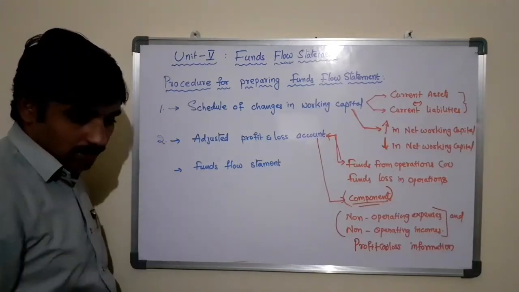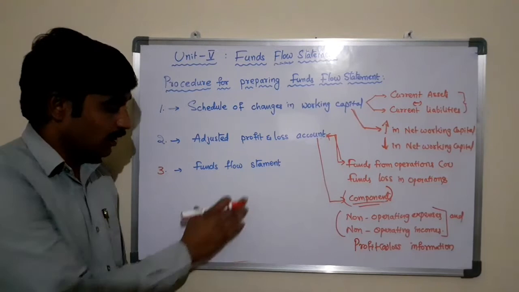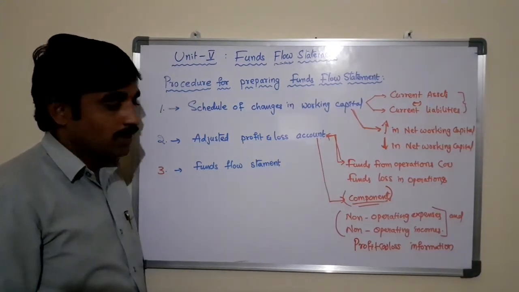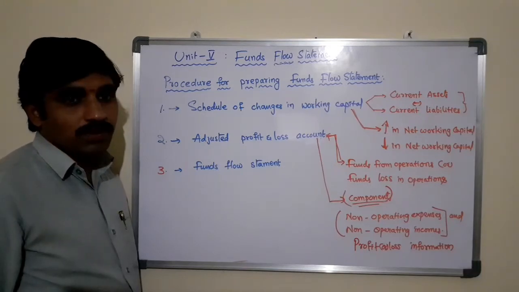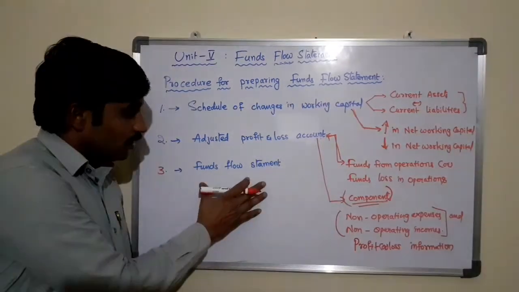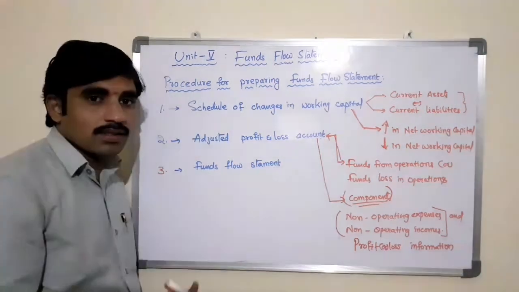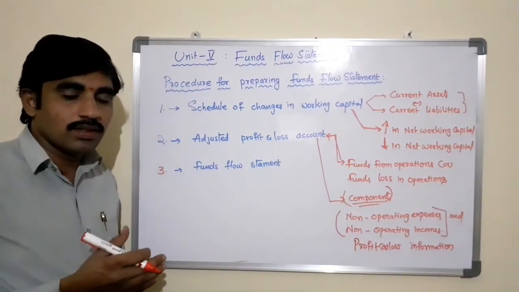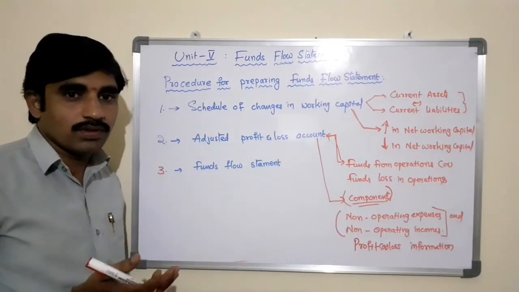The third one is the funds flow statement, the third step in preparing the funds flow statements. The funds flow statement is a statement which reveals the sources, that is inflows, and the applications, that is outflows.